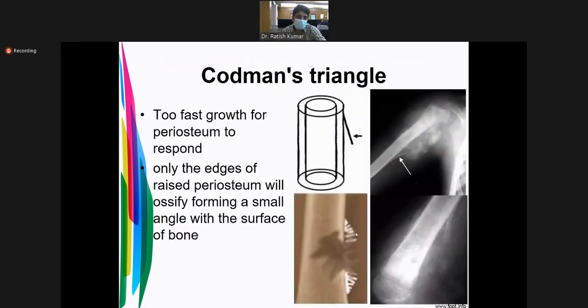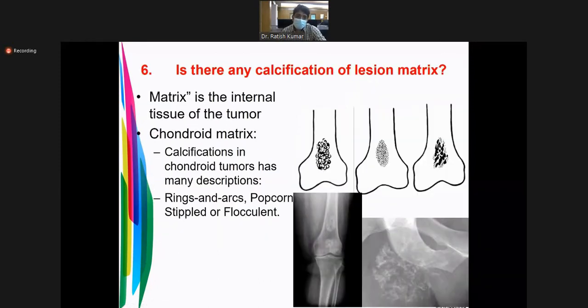Codman triangle. See, this is a triangle. This is called Codman's triangle. It shows a malignant tumor. Is there any calcification? You have to see whether there is calcification. If yes, you have to find out.